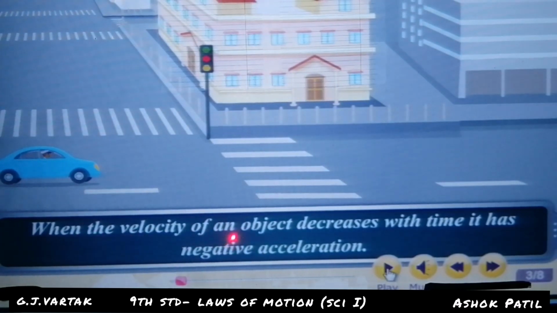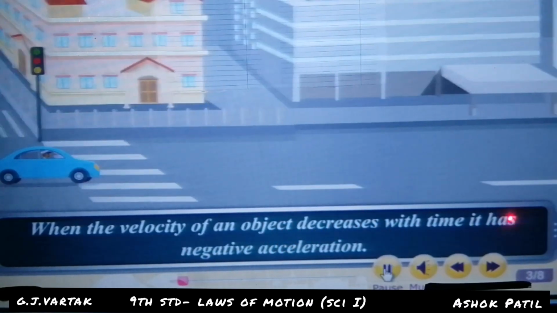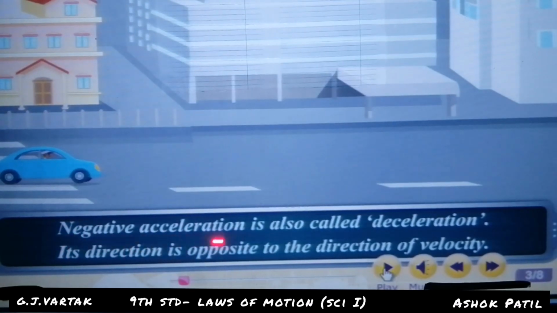When the velocity of an object decreases with time, it has negative acceleration. Look at this definition of negative acceleration. Negative acceleration is also called deceleration. Its direction is opposite to the direction of velocity.